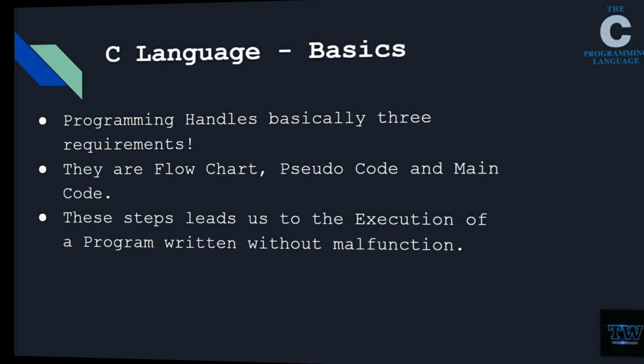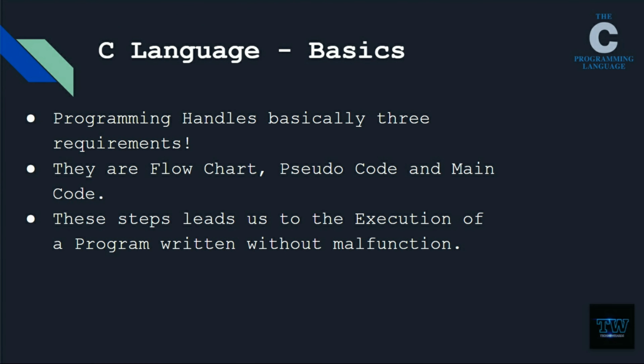Let's go on to the basics. Programming basically handles three requirements: the flowchart, pseudocode, and the main code. These steps lead us to the execution of a program without malfunction. This is essential for each and every program and for every programming language.